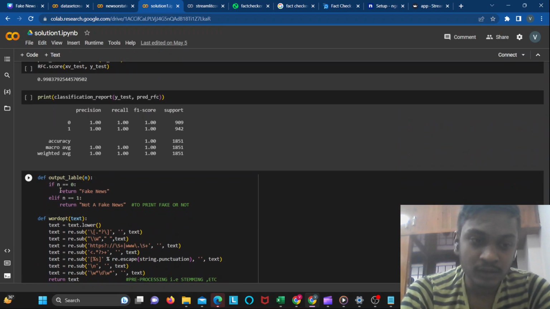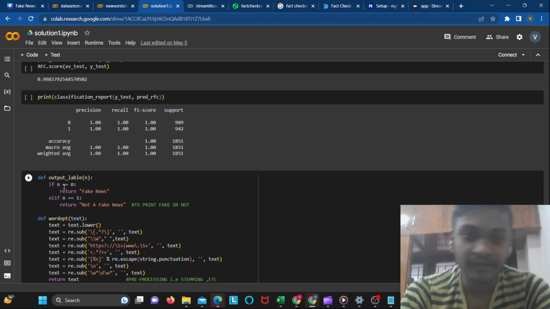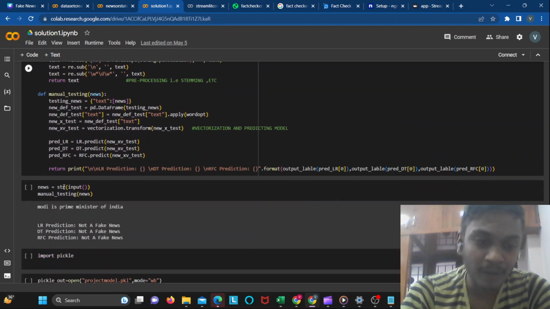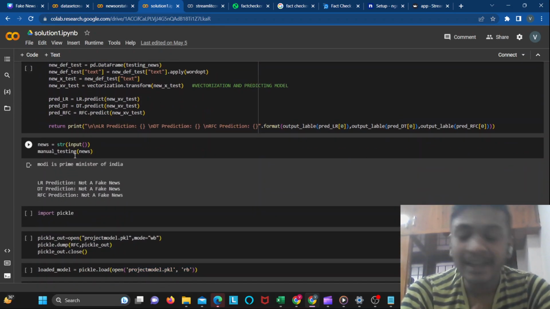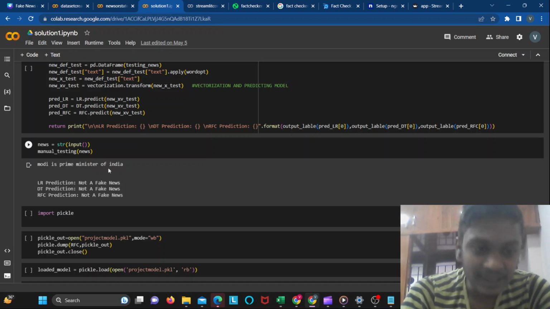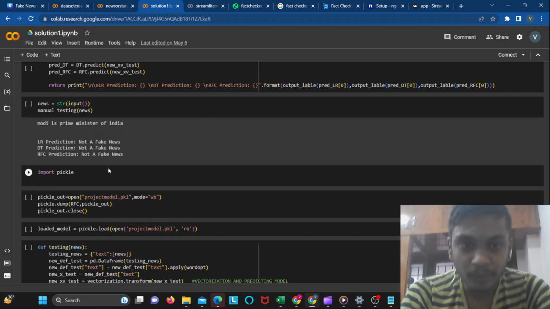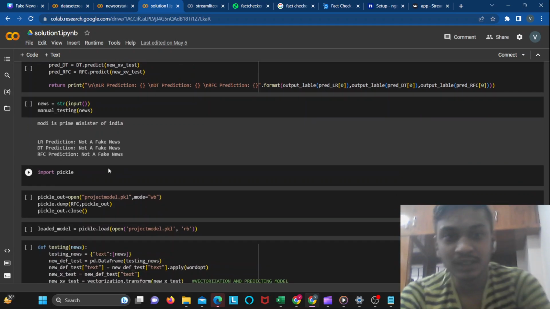Later we would say n is equal to 0 as fake and n is equal to 1 as not fake. This is something a programmer can understand. Like, I'm sending it into manual testing, but this is something a programmer can understand. But client side, we should have some front-end framework. So to make use of a front-end framework, we are using Streamlit.